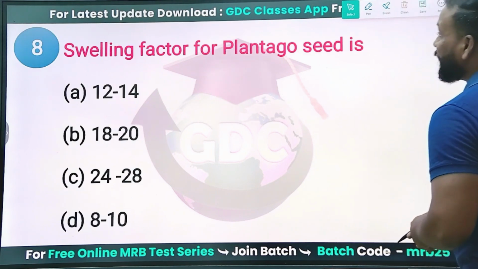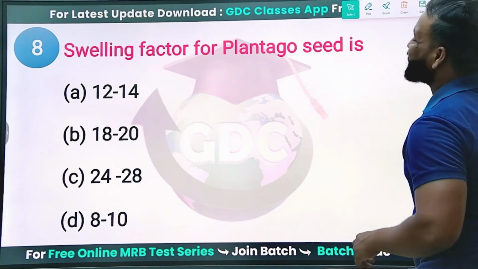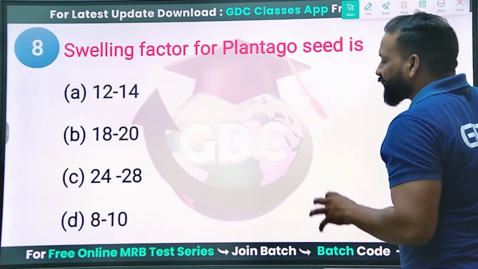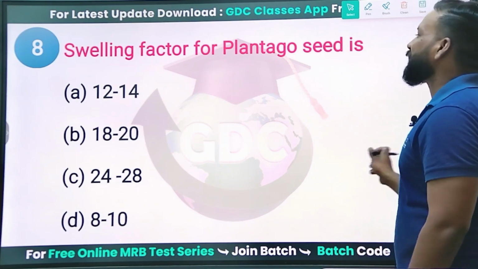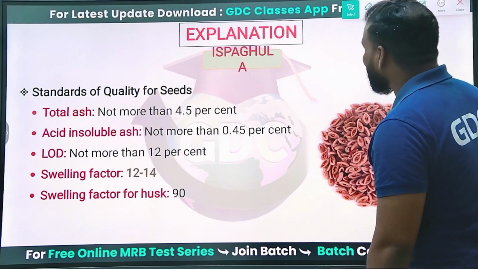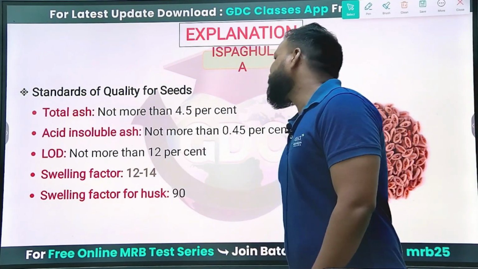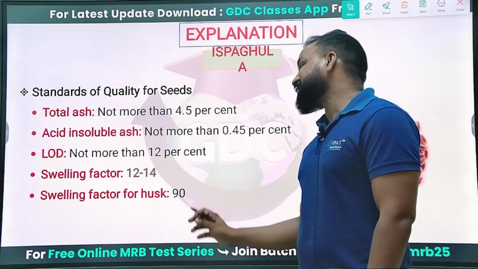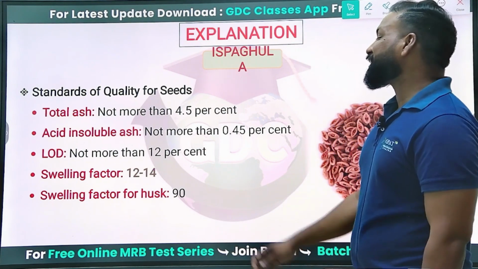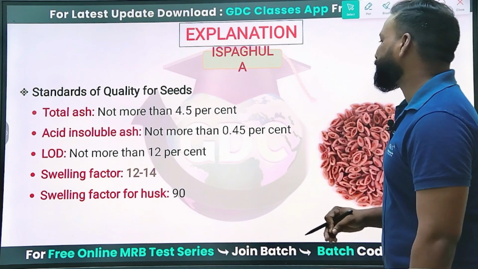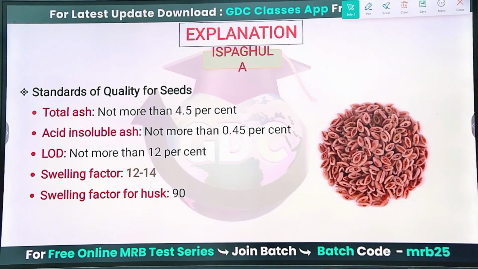Next question. The swelling factor of Plantago seeds or Isabgol seeds: 12 to 14, 18 to 20, 24 to 28, or 8 to 10? Yes, 12 to 14, that's the standard value. You can see here the swelling factor of Isabgol seed is 12 to 14, and the swelling factor for husk is 90. Loss on drying is not more than 12%, acid-insoluble ash is not more than 0.44% and total ash is not more than 4.5%. So that's the standard of quality for seeds.